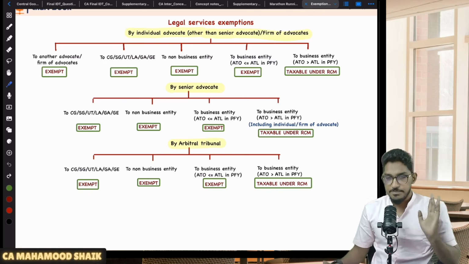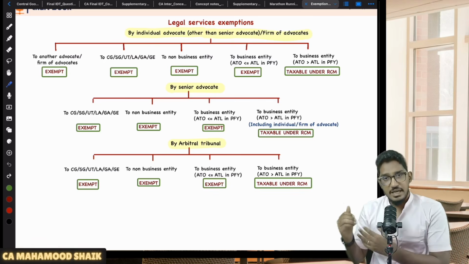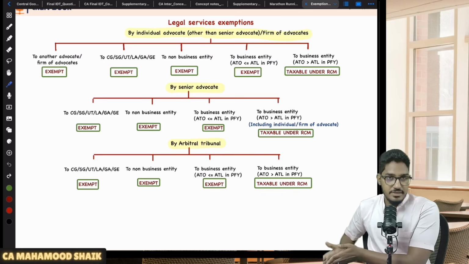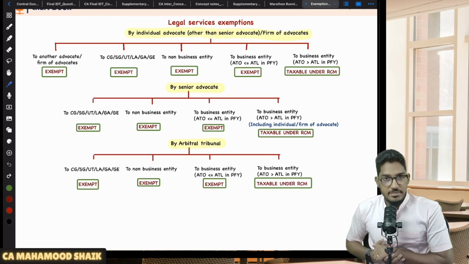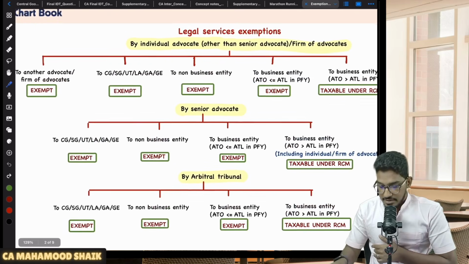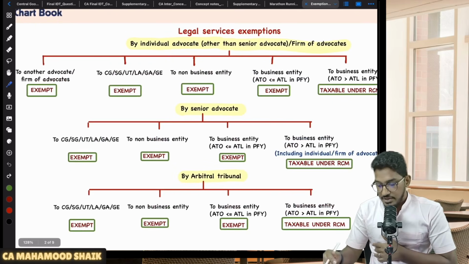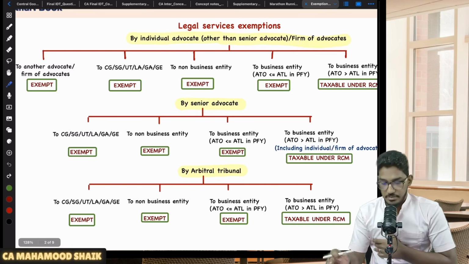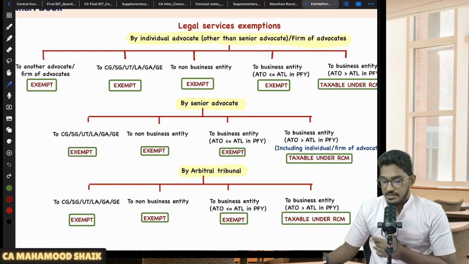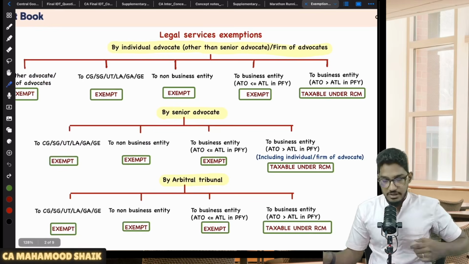FCM is not applicable here. So in case of legal services, at some places it is exempted, at some places it is taxable. Wherever it is taxable, it is under RCM. So I have summarized it here: services provided by advocates, senior advocate and also arbitral tribunal. When exempted, when RCM, I have given this chart, we will try to cover it from here.